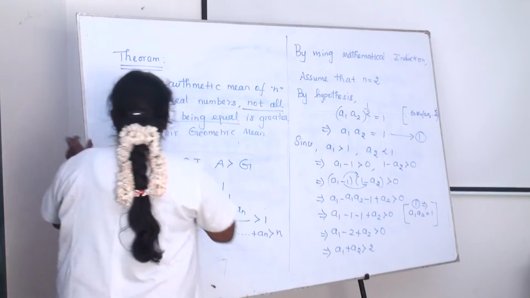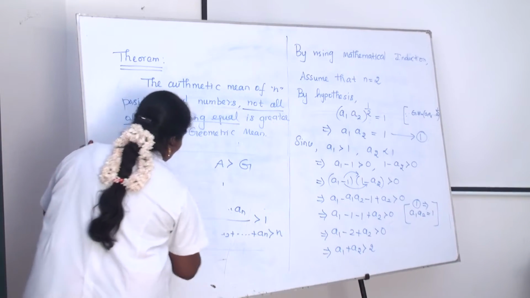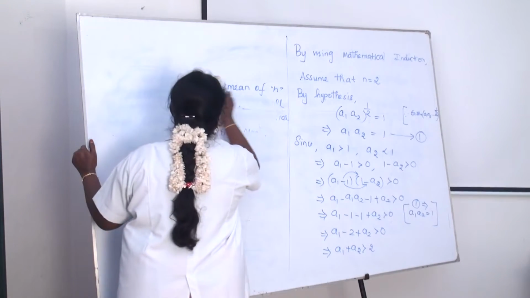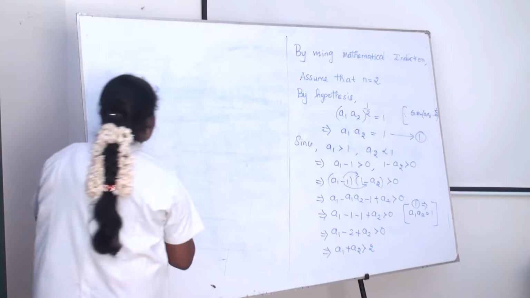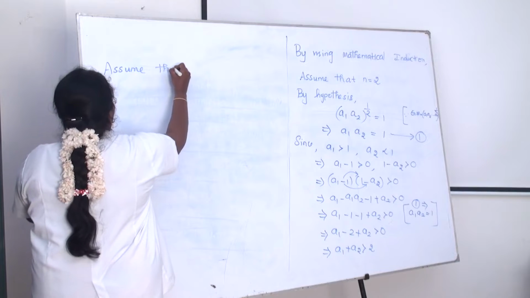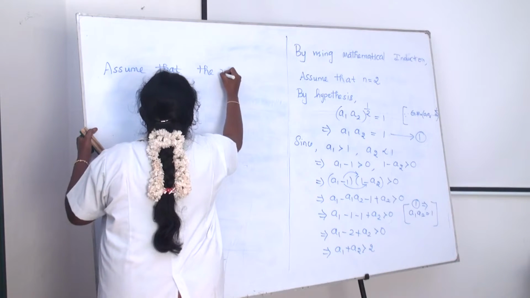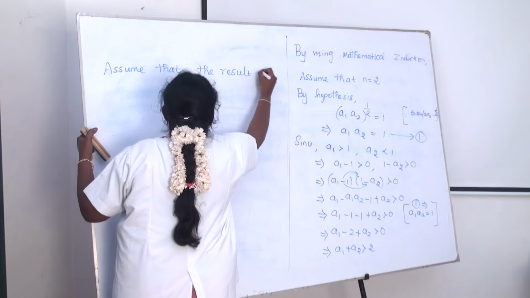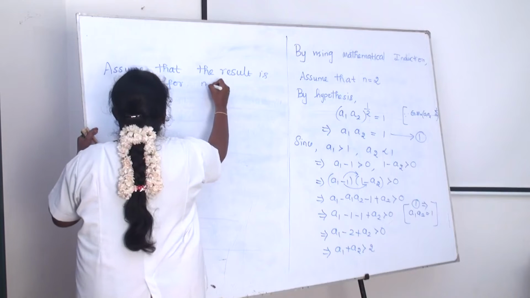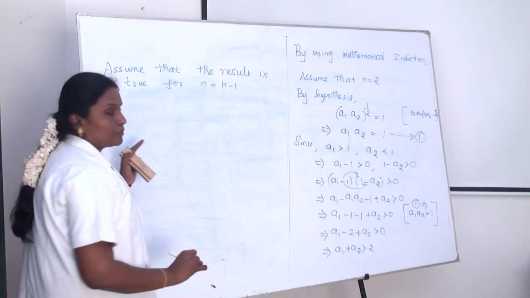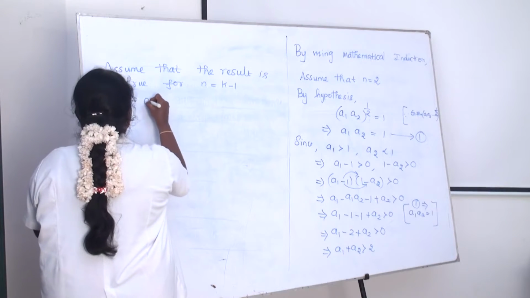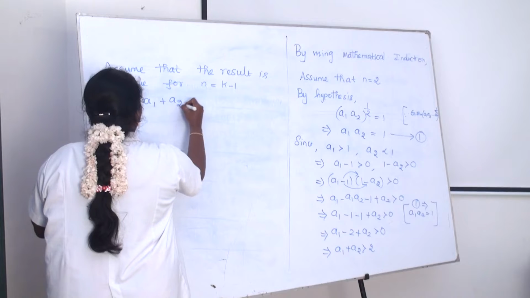The first part is over in case 1, and next we have to assume that the result is true for n is equal to k minus 1. What does n is equal to k minus 1 mean? a1 plus a2 plus etc.